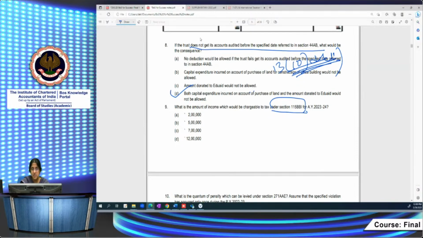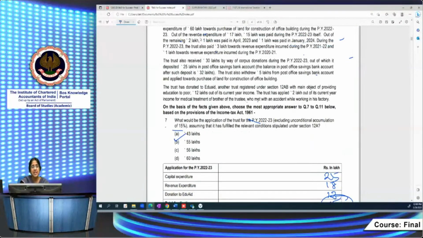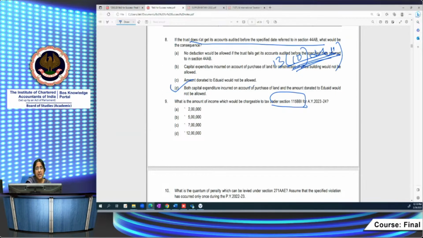Here in this question, what are the violations? 2 violations. One is, of course, you apply it for the benefit of a specified prohibited person, 2 lakh. That is one of the violations. The amount applied will be chargeable to tax under 115 BBI. Also, 30 lakhs is corpus donations. Only 25 lakhs has been invested in the 11.5 modes. The balance 5 lakh has been invested otherwise than in such modes. So that 5 lakh plus this 2 lakh, totally 7 lakh, is the amount chargeable under 115 BBI.